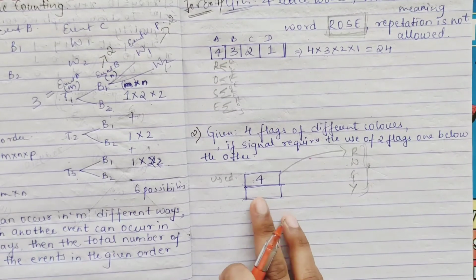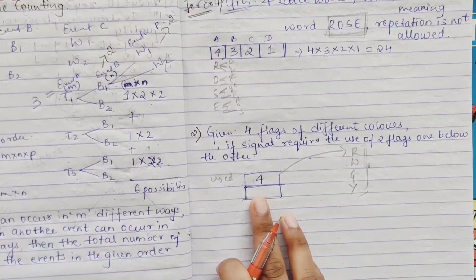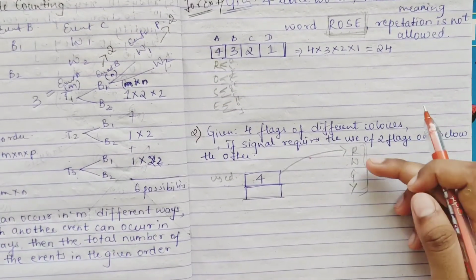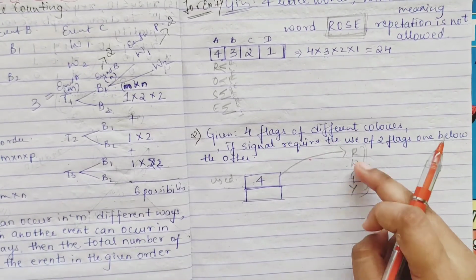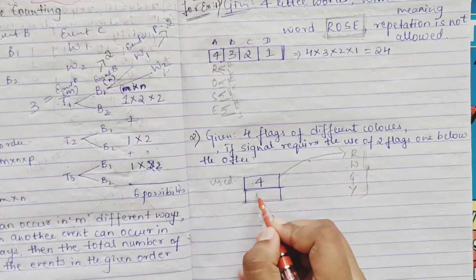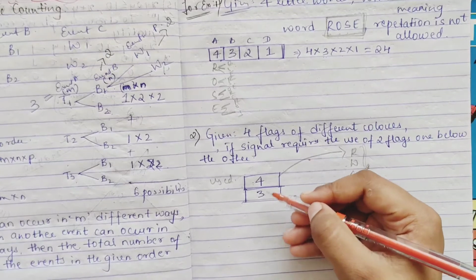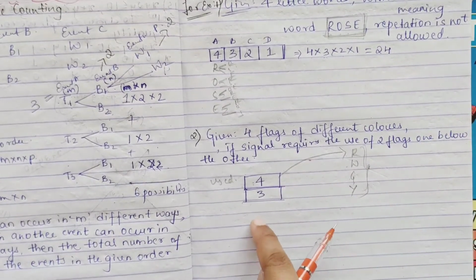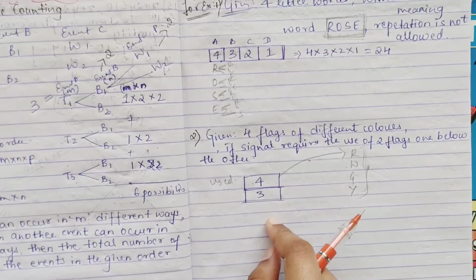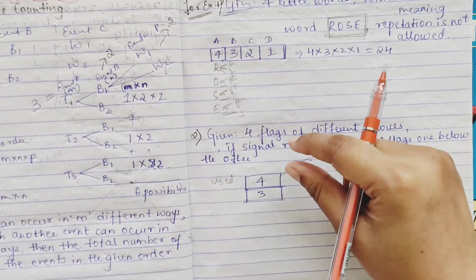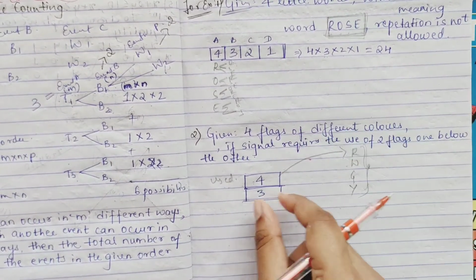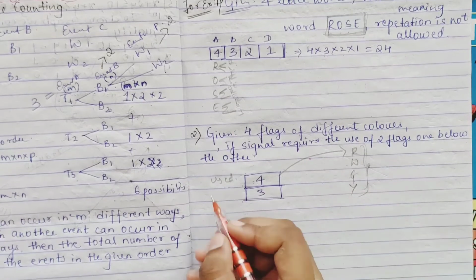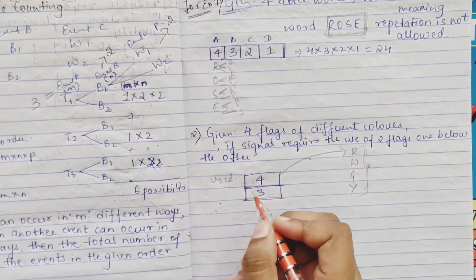And below, what will it be? Leftover. Here, when 1 is already used, what remains? It's 3, right? Any of these 3 you can use. So the remaining will be 3. So obviously here you are using the multiplication principle, right? Because for m different ways, there are n different ways too. So therefore you can write here